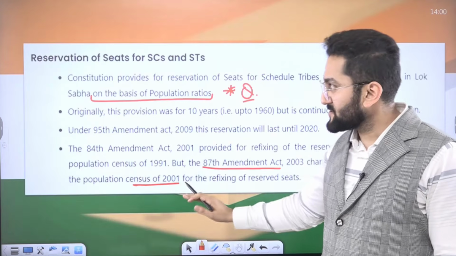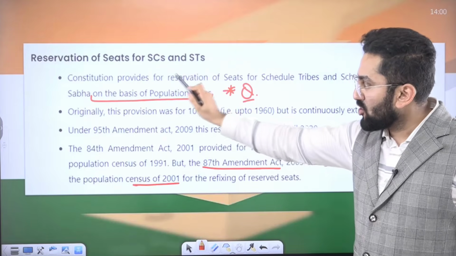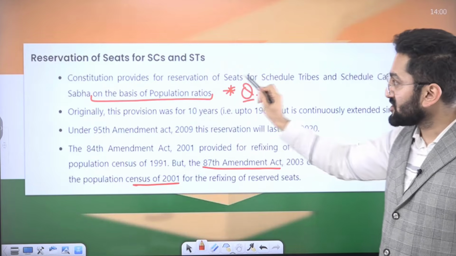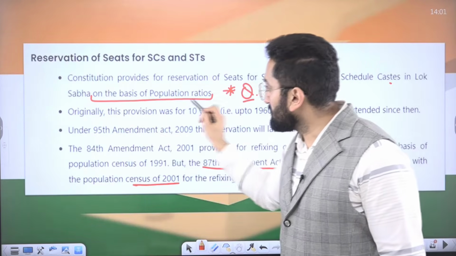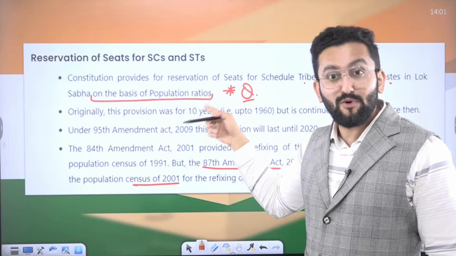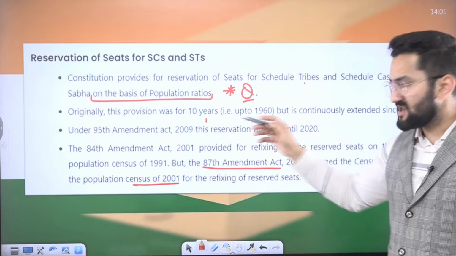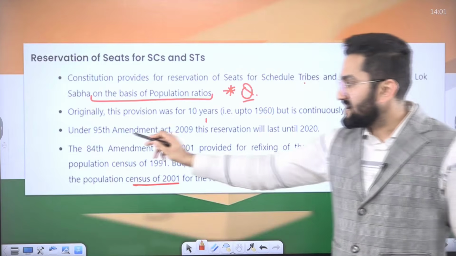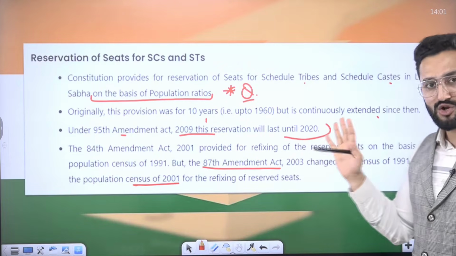Please remember the amendments. Now, reservation of seats for SCs and STs. The Constitution provides for reservation of seats for SCs and STs in Lok Sabha on the basis of population ratio. Originally, this provision was for 10 years, but later it was extended. Under the 95th Amendment, 2009, the reservation will last until 2020.